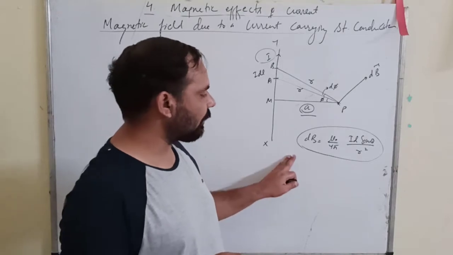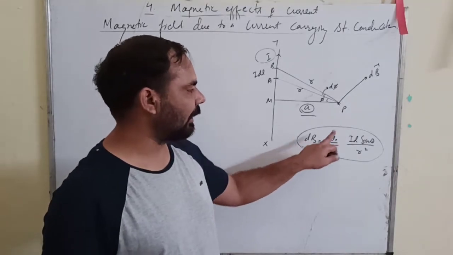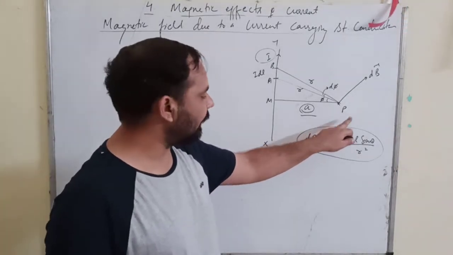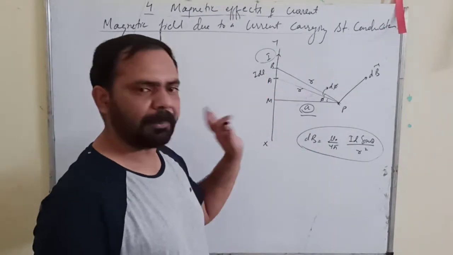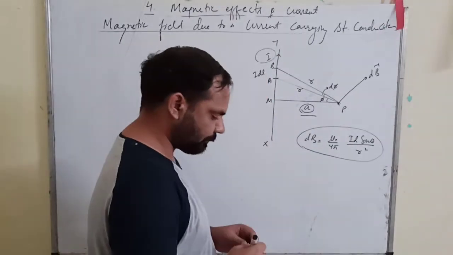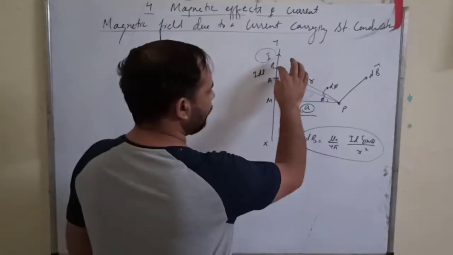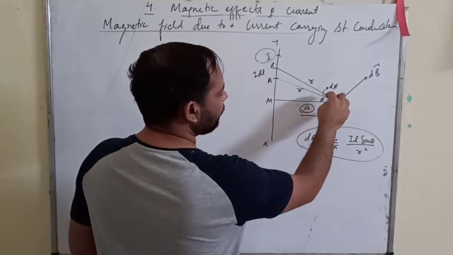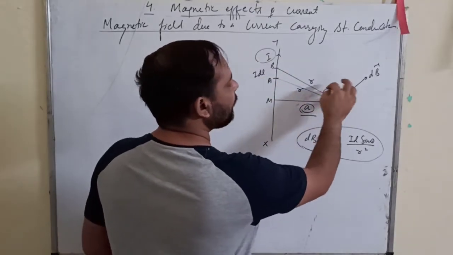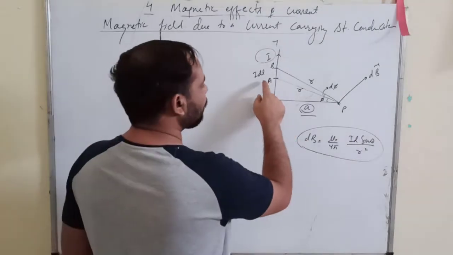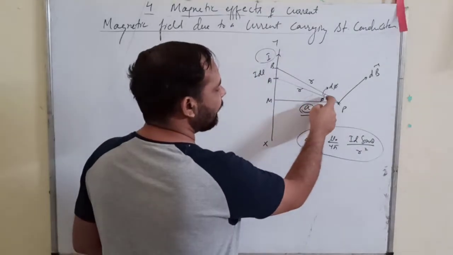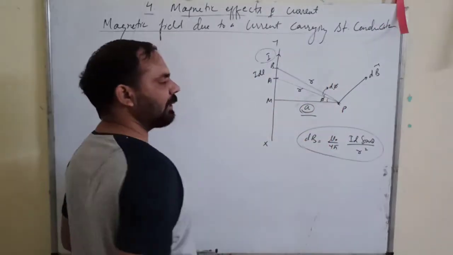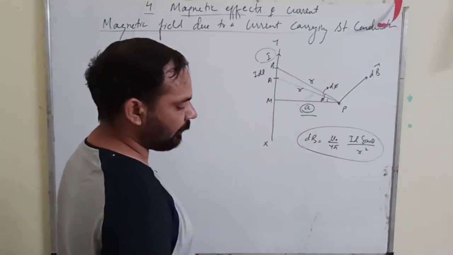So we are finding dB here, and then with the help of dB we will find B. We took a current element at an angle phi. The angle APB will be d phi, because when you move from A to B there is a slight change in angle phi, which can be represented by d phi.